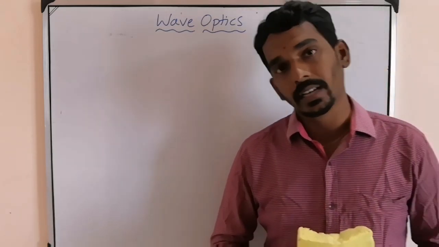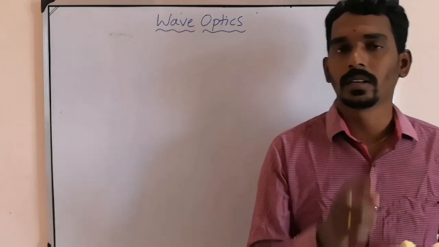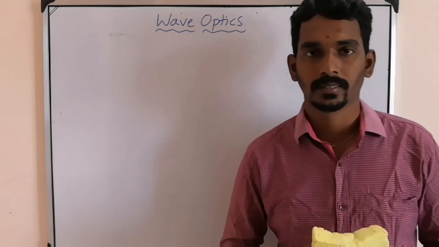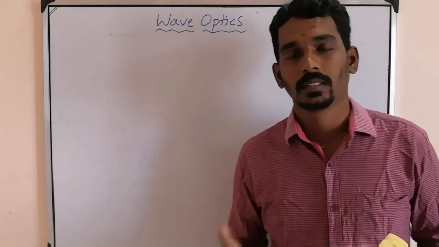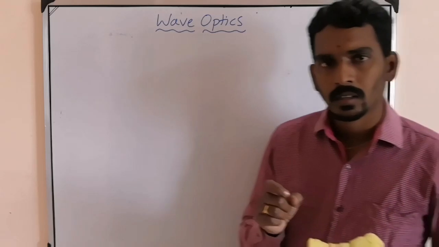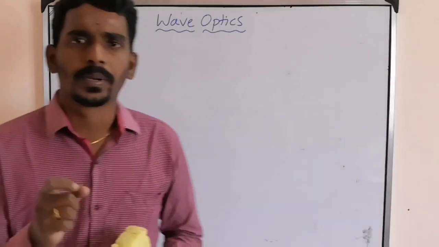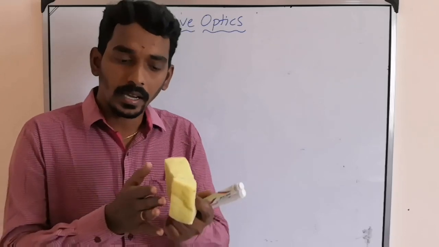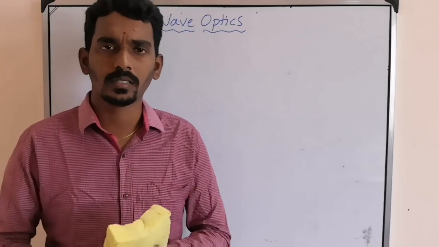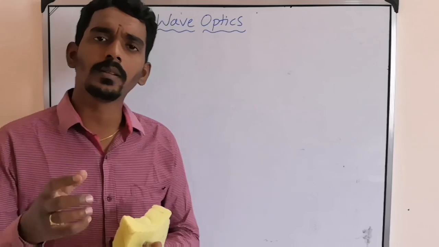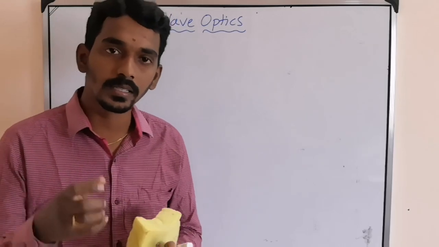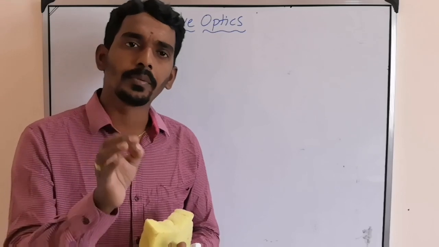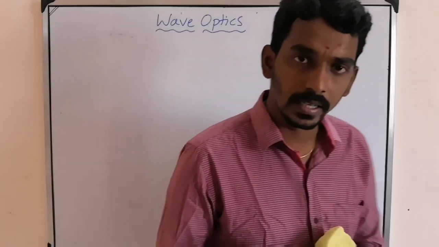Now immediately you should get one doubt. I don't know whether you got it or not. But what is the doubt? The doubt is, sir, if it is completely optics, then we can have it as one single chapter. Why have we divided them into two? Yes or no? The reason is that light has different nature.